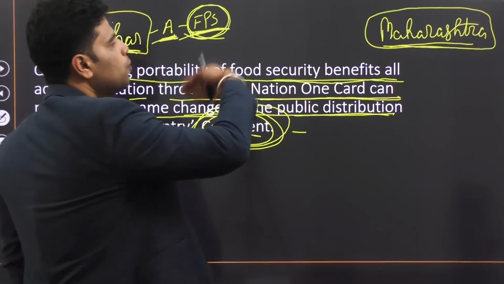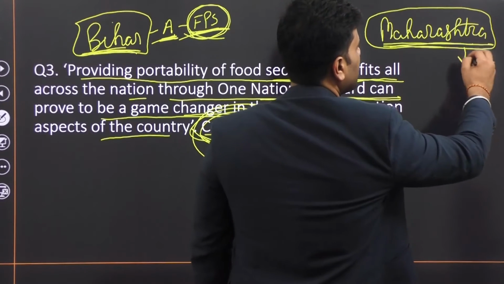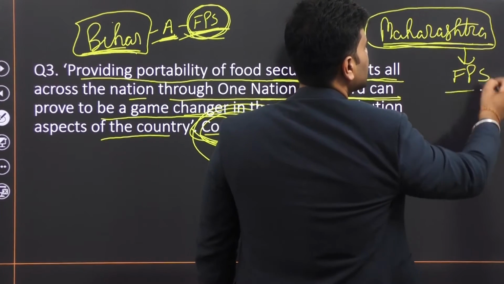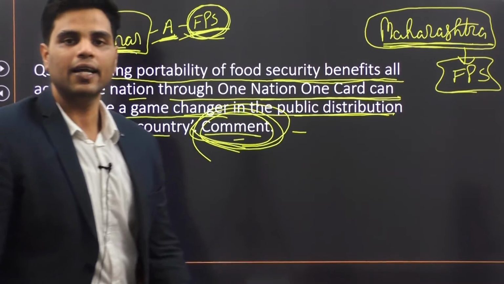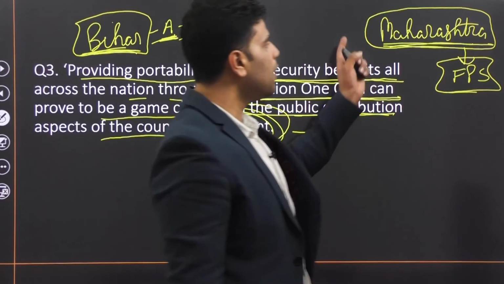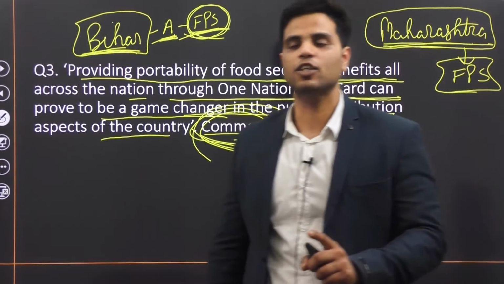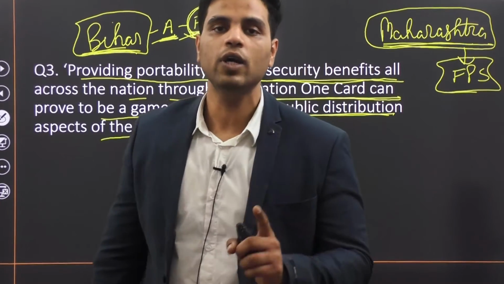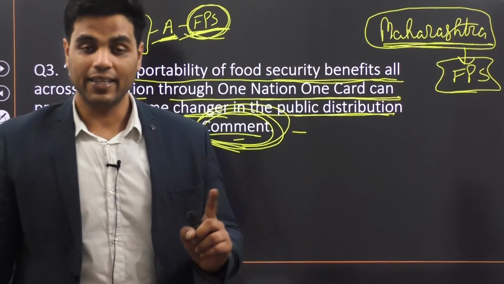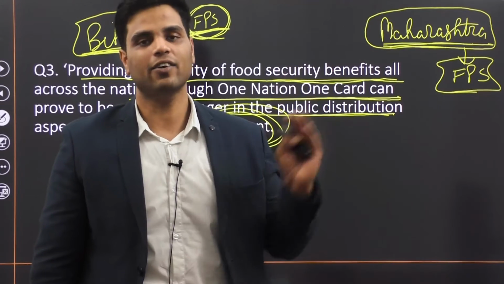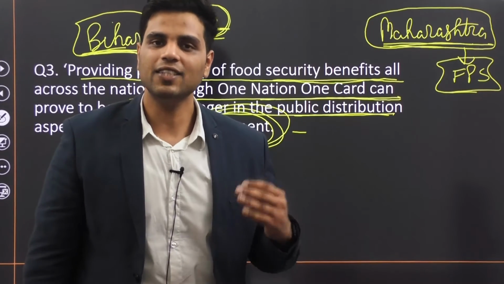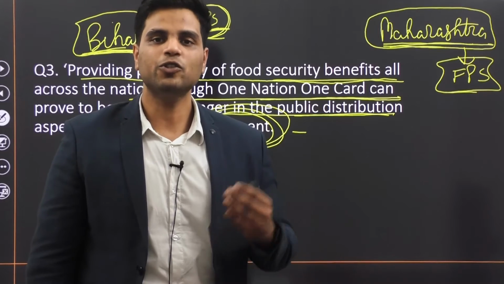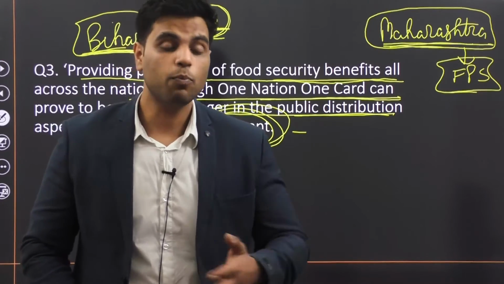But when he moves to Maharashtra, the fair price shop in Maharashtra does not accept his ration card. And hence, the time he spends in Maharashtra, he does not get food at subsidized rates. He has to buy food at market rates. So this creates a problem for him. Government was trying to benefit these migrant laborers. Government was trying to benefit these poor households.